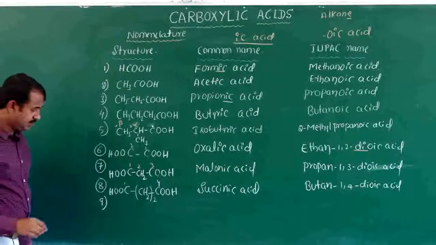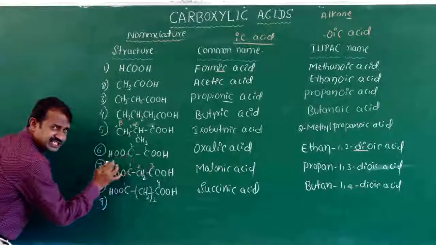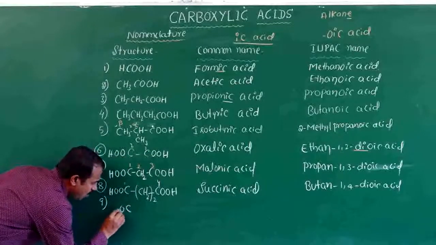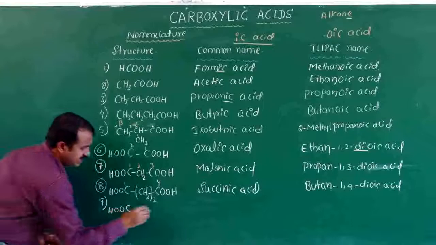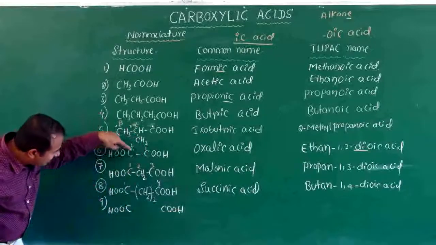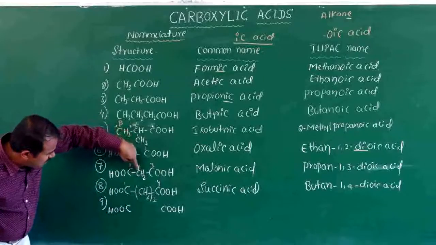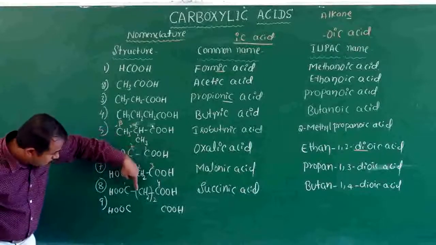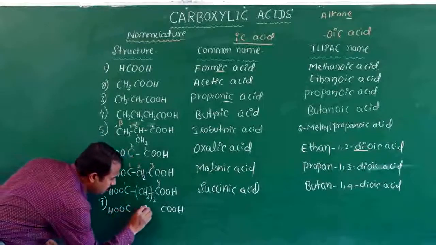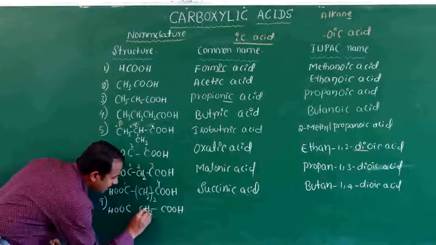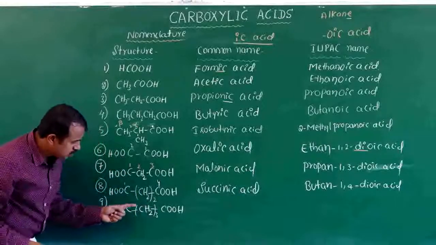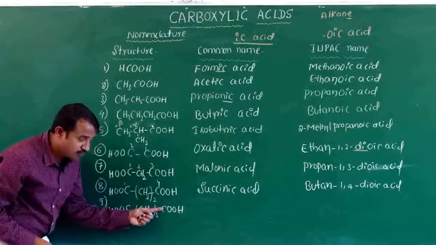Next one: same COOH here and COOH here. Listen here, no CH2 group in oxalic, one CH2 group introduced here, two CH2 groups introduced here. Next we go for three CH2 groups. Total carbons: 1, 2, 3, 4, 5.